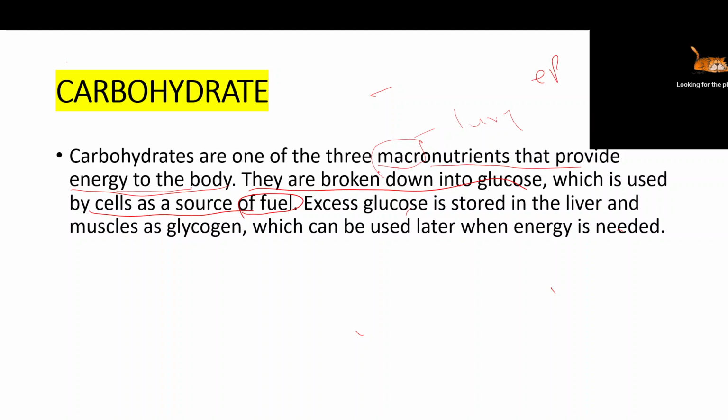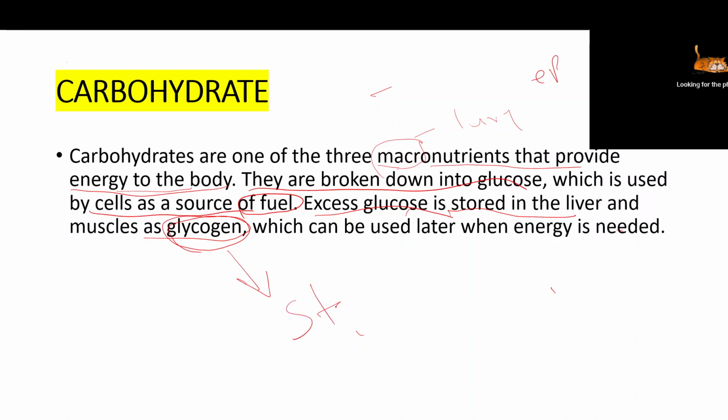All the excess carbohydrate, like glucose, is mainly stored in our liver and our muscle in the form of glycogen. This word will come up in every topic: glycogen. So remember, glycogen is mainly stored carbohydrate.